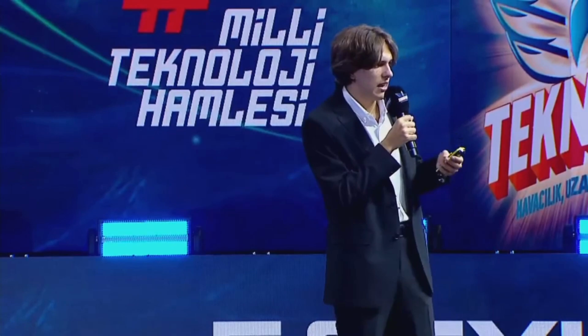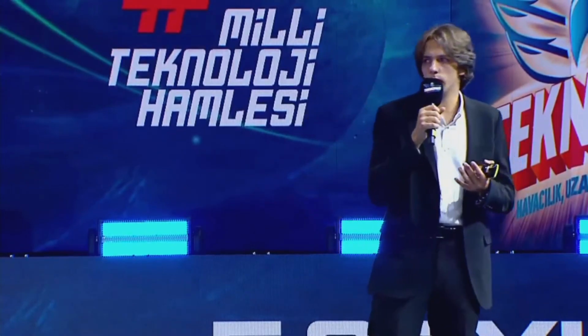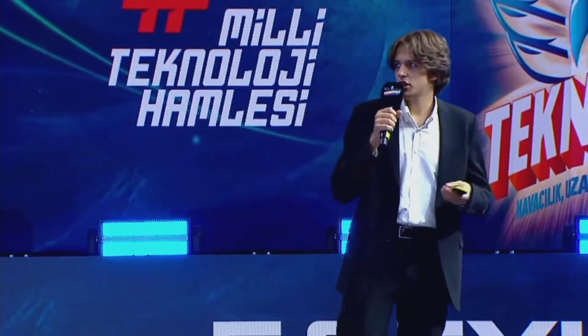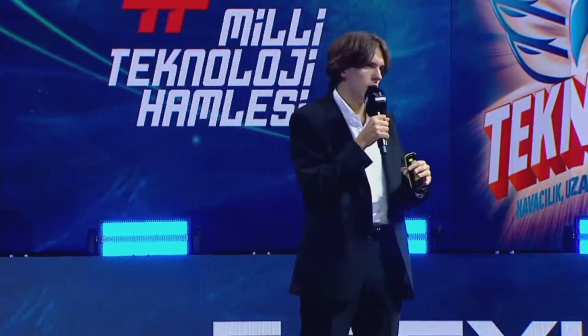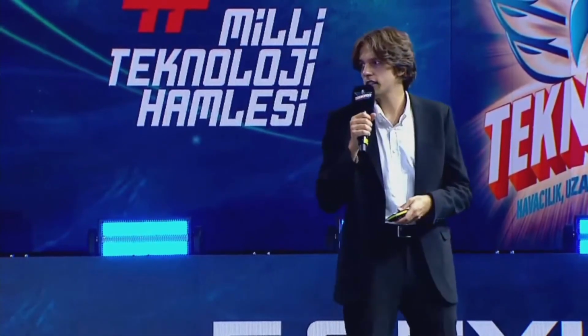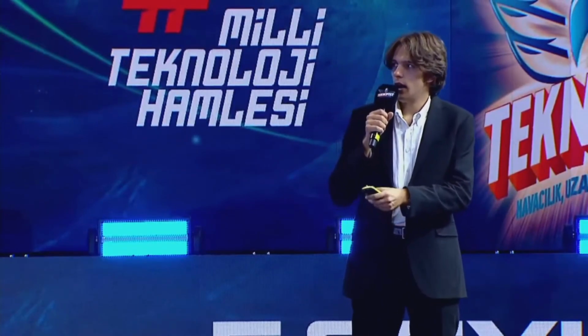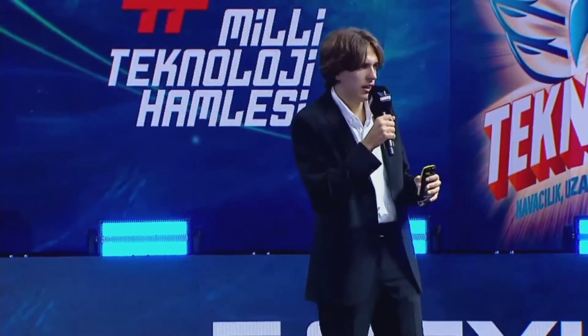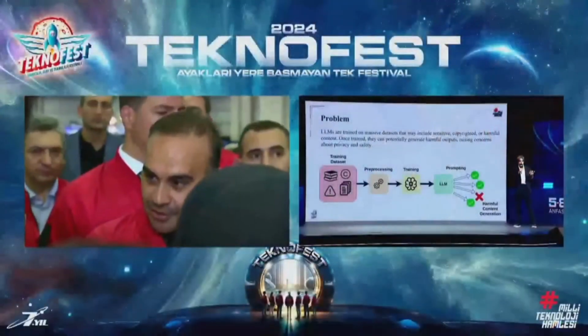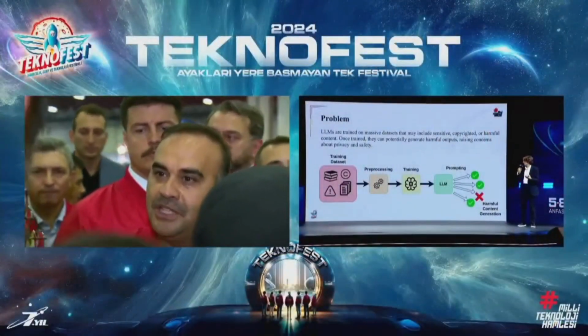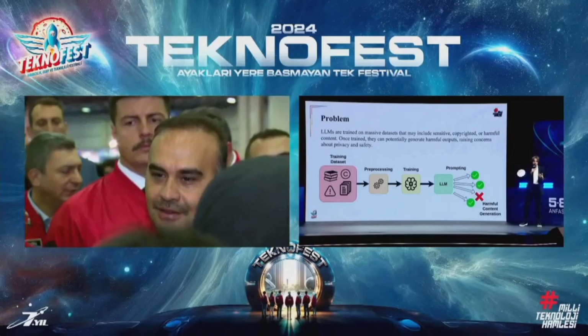To understand how we can mitigate this issue and how we can change it, we need to understand how it is happening. Firstly, large language models are trained on a training dataset which contains a lot of text information from the internet. It can be books, it can be websites, it can be anything.